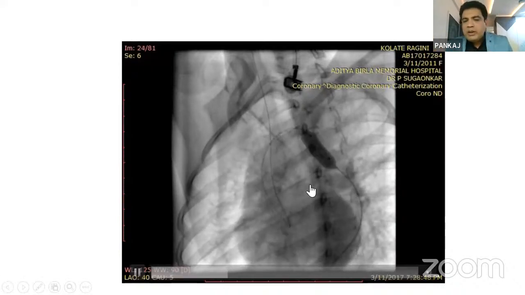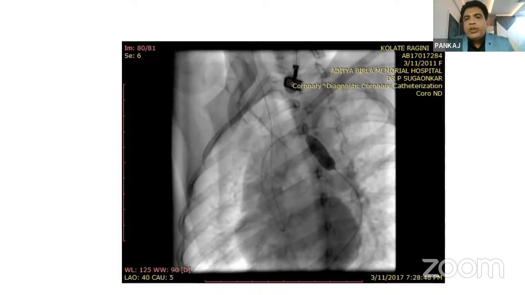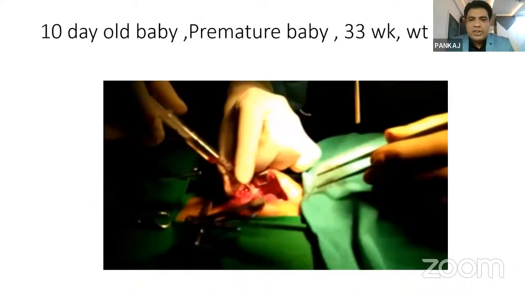So once he became 3 months, we referred him for a surgical repair of the coarctation. This balloon angioplasty was the rescue balloon angioplasty, not the definitive balloon angioplasty at this age.